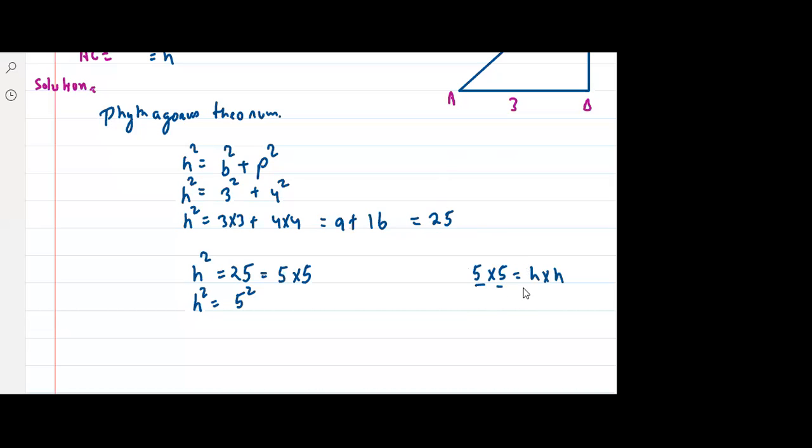5 into 5 is equal to h into h. So can I say h is equal to 5? Yes or no? Tell me, yes or no? Think about it. So can I say, sir, h is equal to 5? Agree? Very good. It is not h is equal to h square. It is the same, that's why.